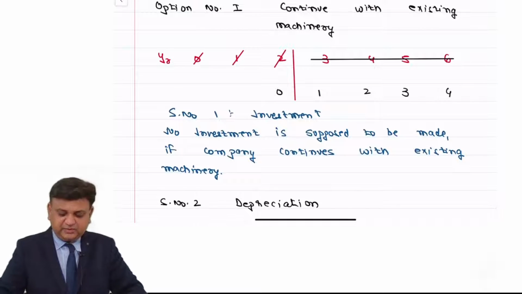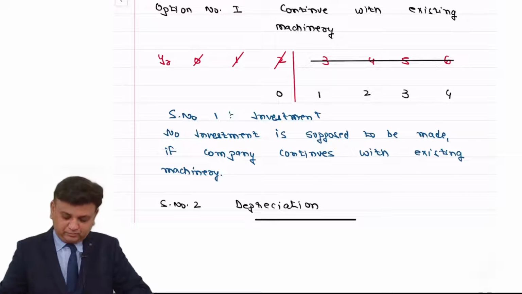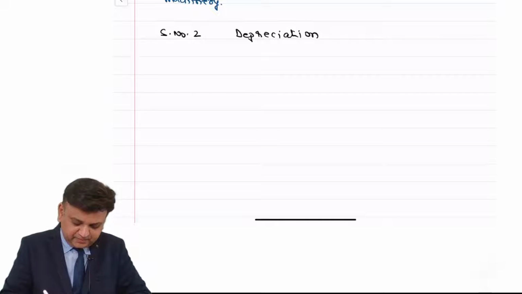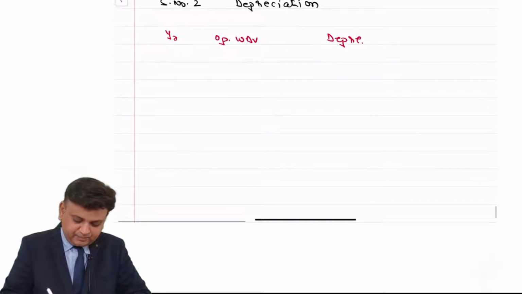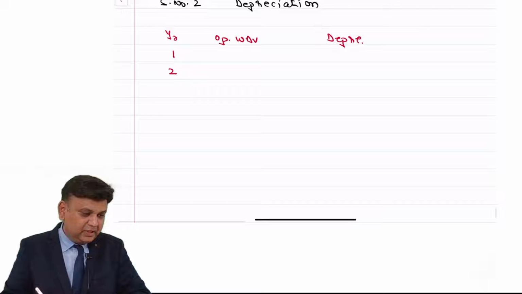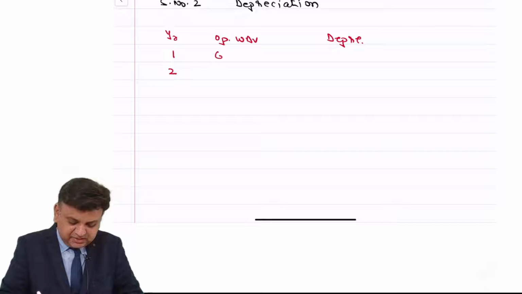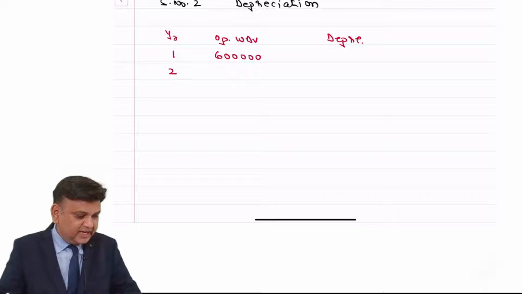Again, I request you to write in the chat box: if at all we continue with existing machinery, what would be the depreciation that we will claim? So in depreciation, friends, we will have the working in this way. Column number one is year, column number two is WDV, and column number three is depreciation. We had purchased the existing machinery 2 years ago for 6 lakhs. Rate of depreciation is provided to us as 20%.